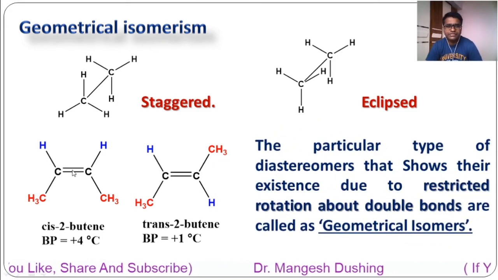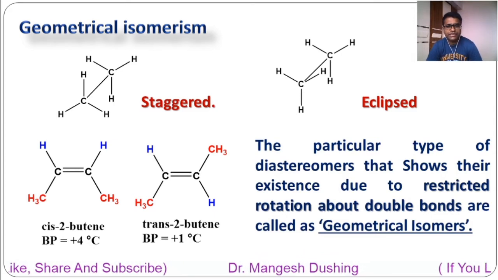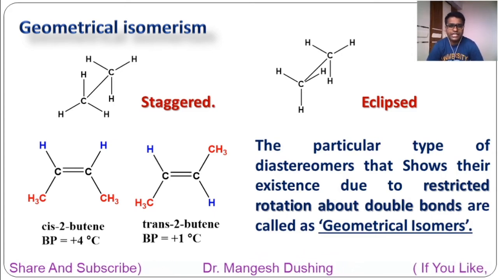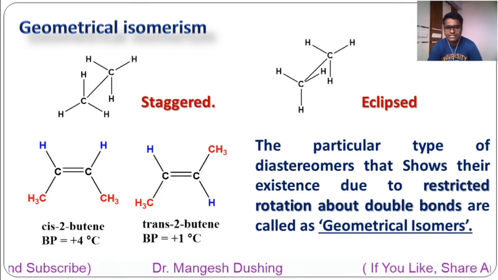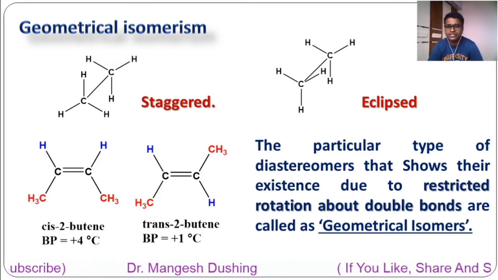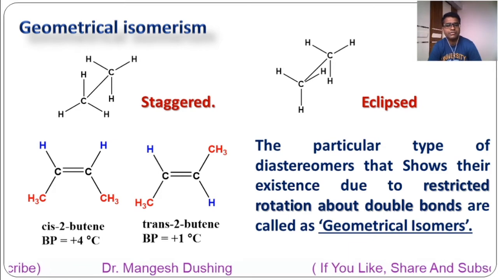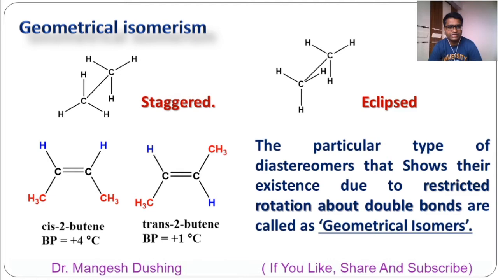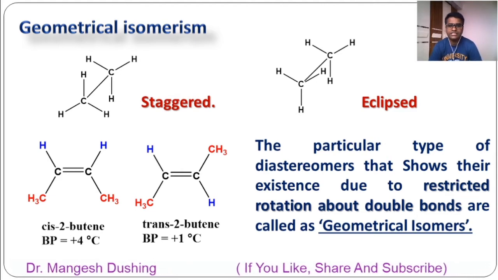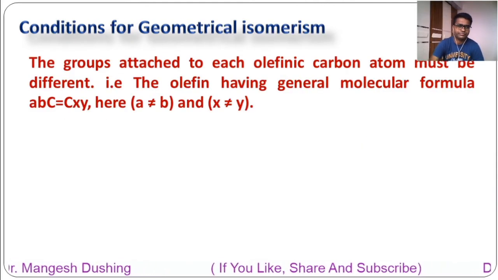So we can define geometrical isomerism. The particular type of diastereomers that exist due to restricted rotation about double bonds are called geometrical isomers. So these two compounds, cis-2-butene and trans-2-butene, are called geometrical isomers.